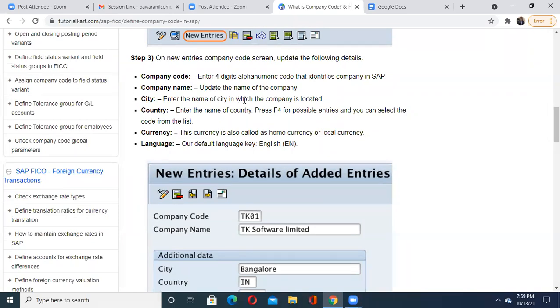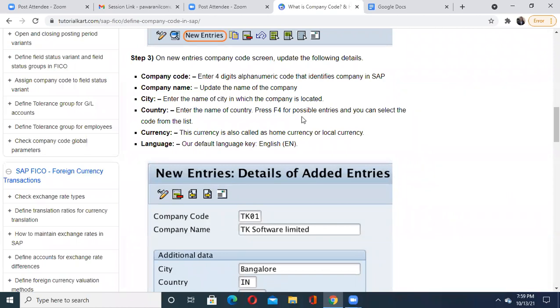Then once it is given, you have to update the company name. It may be any company name that you want to give, or if you are associated with a company, its name can be given. Then city: enter the name of the city in which the company is located. Are you getting my point? These are the initial settings you have to do before.